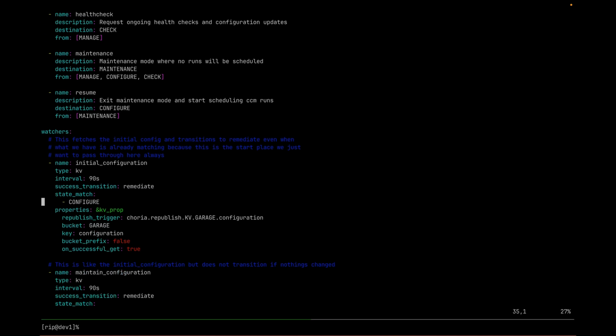So what does it do? In the configure state, we have a watcher. Watchers are essentially pieces of execution that attach to the machine and wait for it to be in certain states and then fire events. And so here I'm doing a key value fetch out of the garage key value bucket, and I'm fetching a key called configuration.